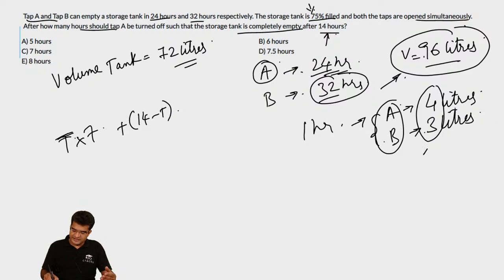And how much water does it empty every hour? It empties 3 liters every hour. So T into 7 plus 14 minus T into 3 is equal to the total water that is emptied, which is equal to 72.